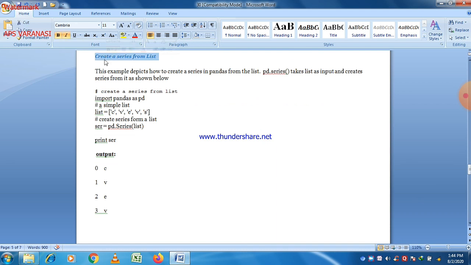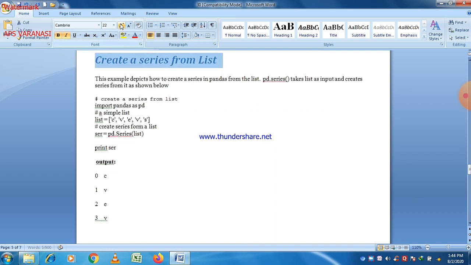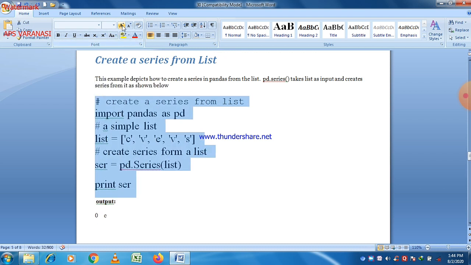Now the last is create a series from list. You can easily see the creation of a series using a list. So in place of data we just pass a single data value, a list. First of all a list should be there. So there is a list containing the elements, and then pass this list as a data value or as a parameter value within the series method. You can easily see the second last statement, serpd is equal to series list.